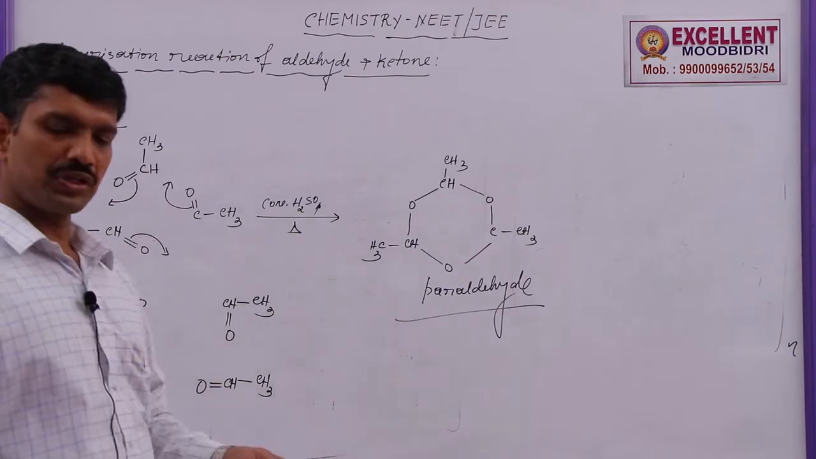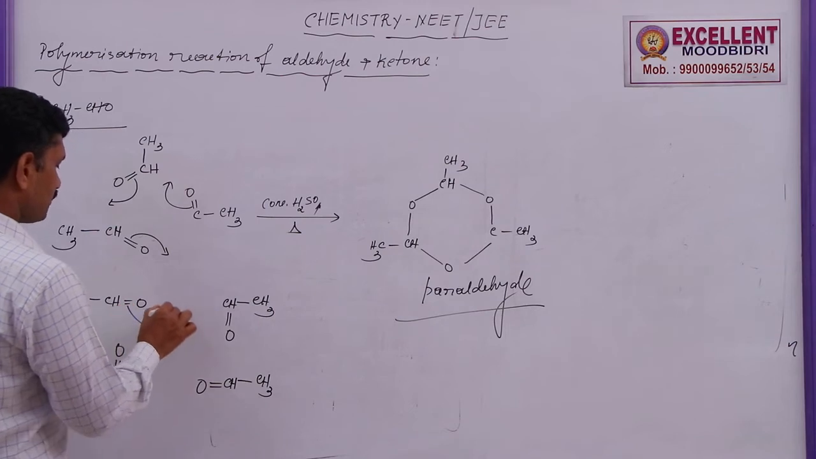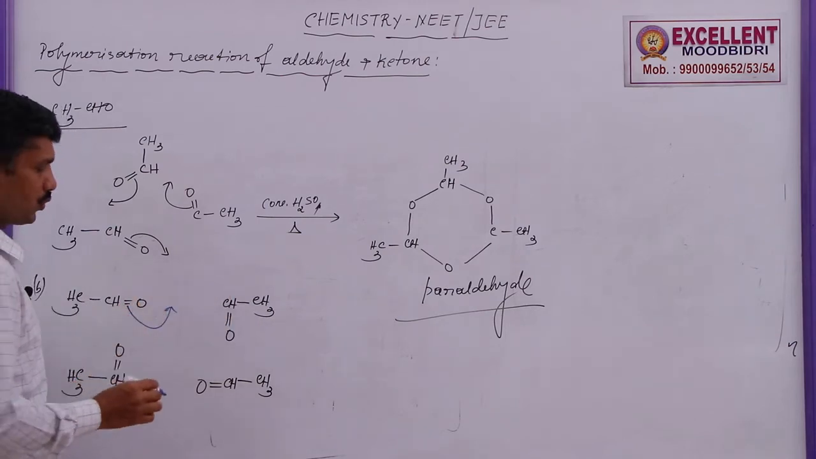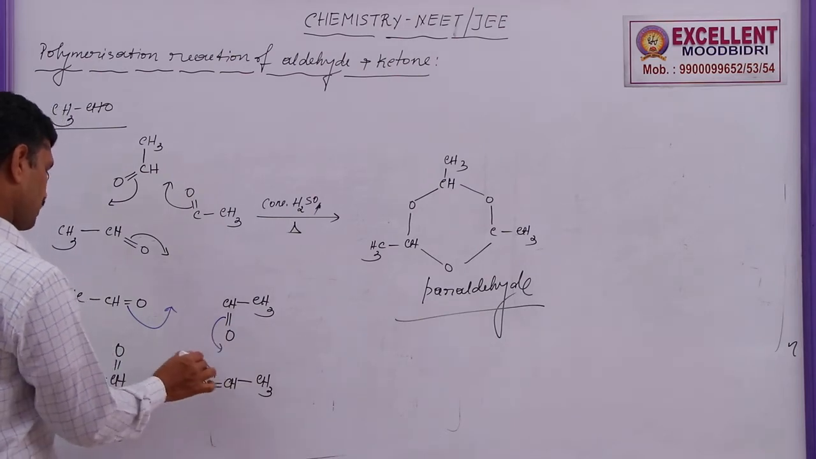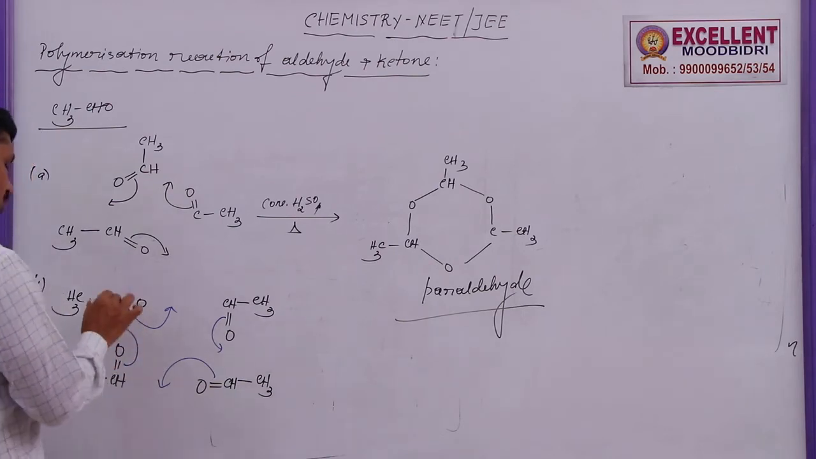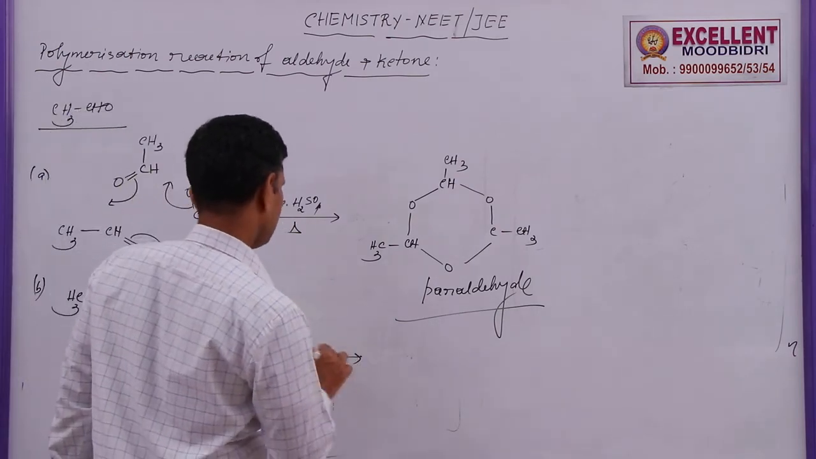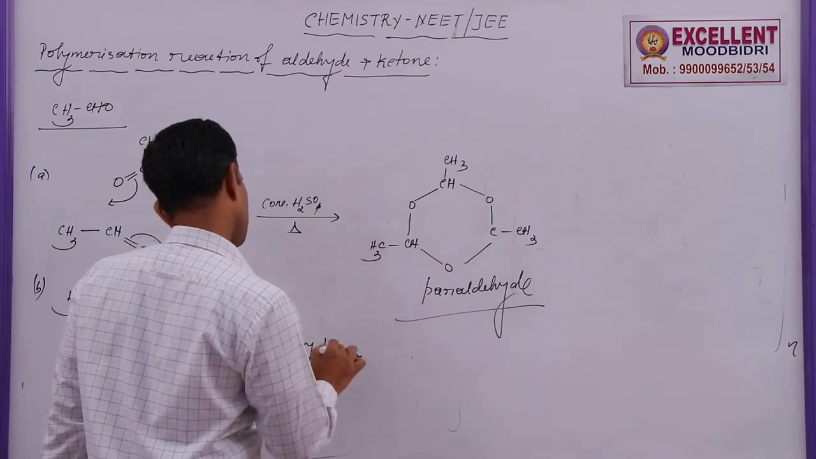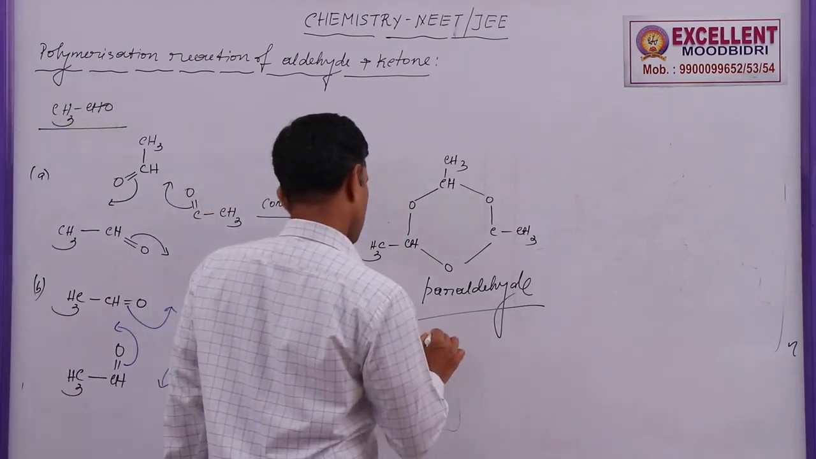Here a polymerization reaction takes place. This bond shifted here and forms a bond between these two. Another shifts here and forms a bond with these two. This one shifted here, forms a bond with these two, and this one shifted here, forms a bond with these 2 compounds. But this reaction takes place in the presence of dry HCl. Tetramerization takes place here.